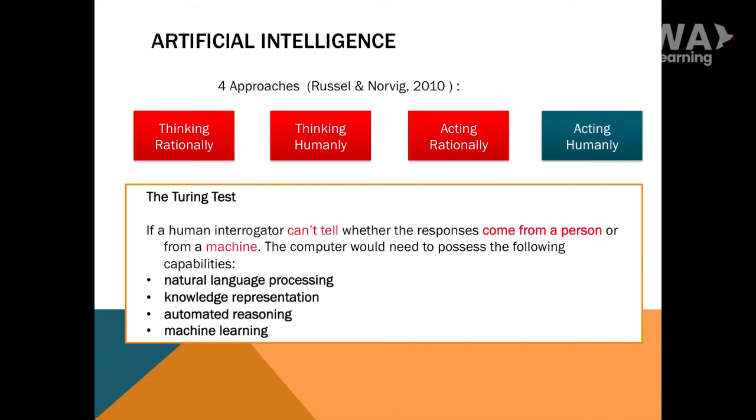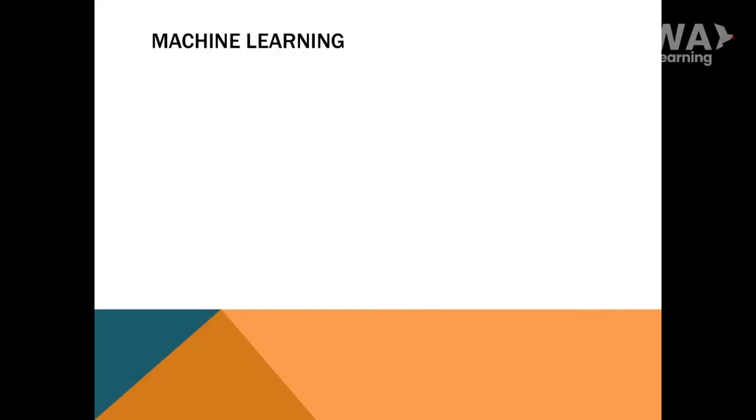So complicated, right? But don't worry, you don't have to create all of these components to make an AI. For example, if you have a machine learning system that can adapt to new circumstances, you've created an AI. So the conclusion, artificial intelligence is any system that uses one or more of these approaches. So finally, we will talk about machine learning. Machine learning is machine's ability to adapt to new circumstances and to detect and extrapolate patterns.